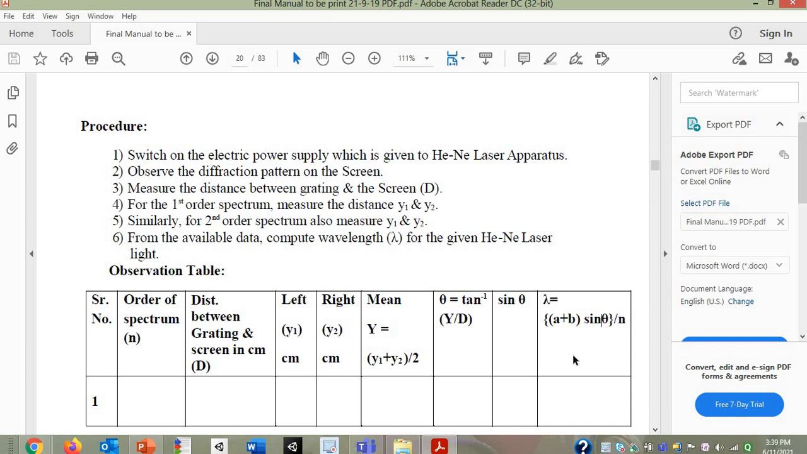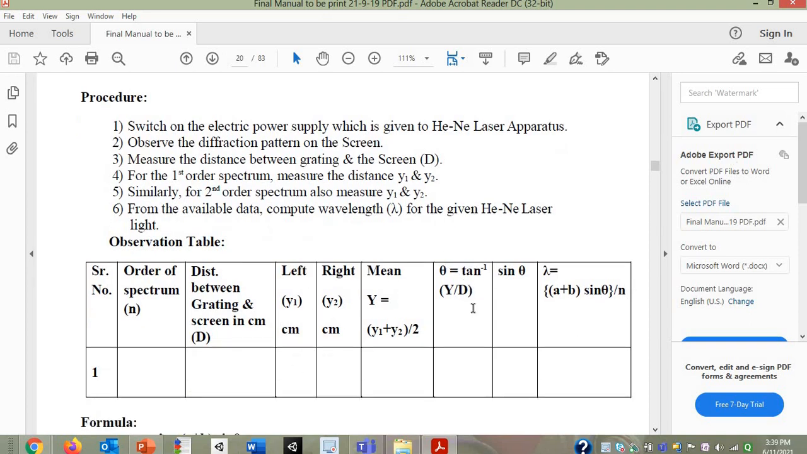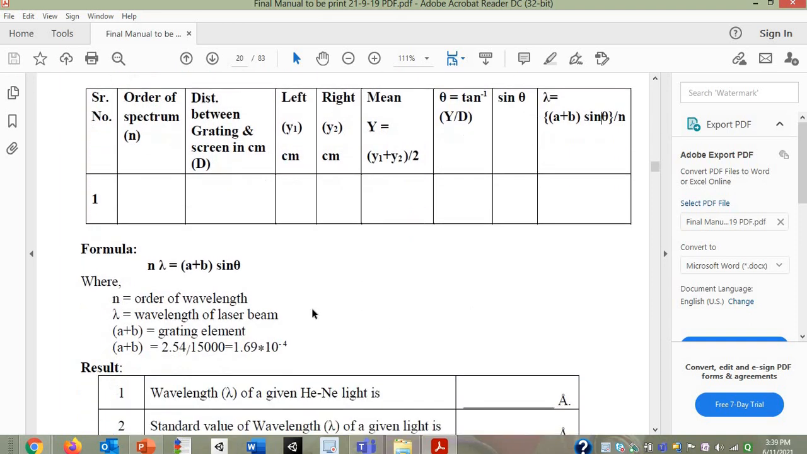Okay, so we have seen this a plus b factor with respect to diffraction grating, and we have called that a plus b factor the grating element or grating constant. Ma'am, it is inch upon number of lines. Yes, maybe inch upon number of lines, or you can say centimeter upon number of lines. So that is the formula for a plus b, but basically the name given to that factor is grating element or grating constant. Okay, so this formula you have seen.